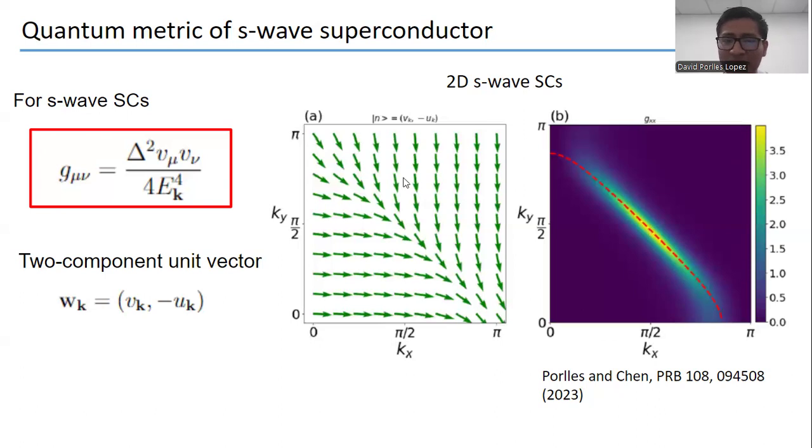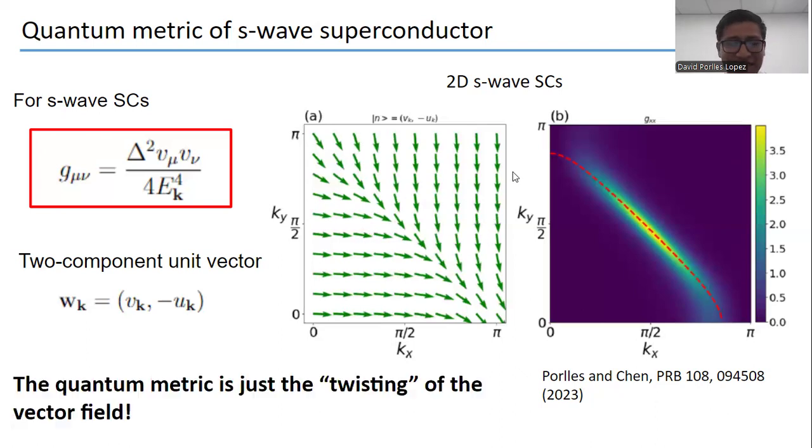We can visualize this in this figure, where the unit vector changes its direction very quickly near the Fermi surface. And we can say that the quantum metric is just the twisting of this vector field. So we have shown a way to visualize this quantum metric.